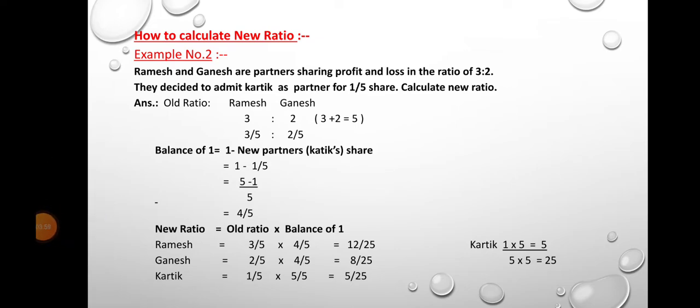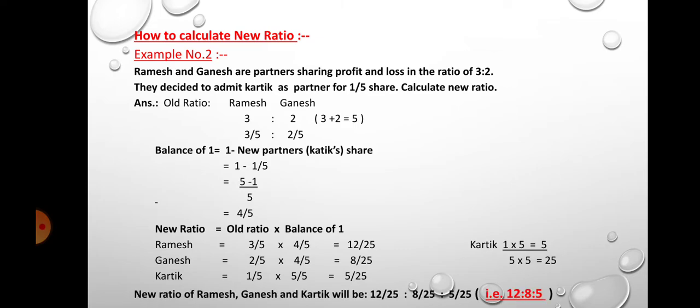Karthik's future ratio is given here as 1/5, and balance of 1 is 5/5. So 5 ones are 5 and 5 fives are 25. 5/25 is Karthik's new ratio.